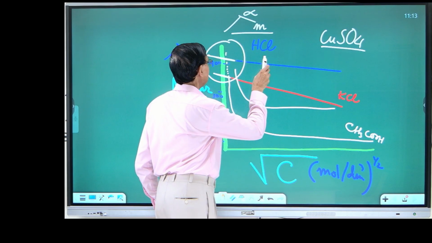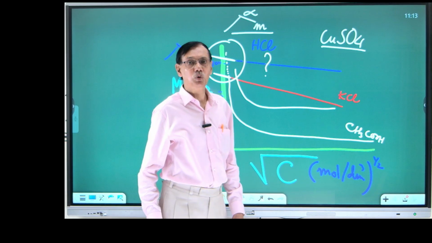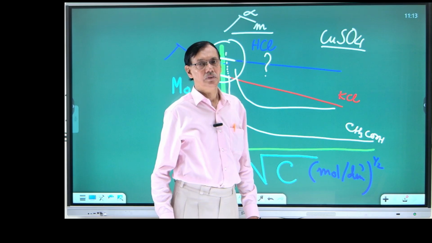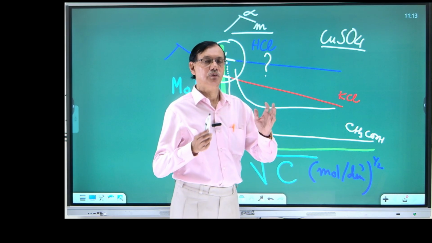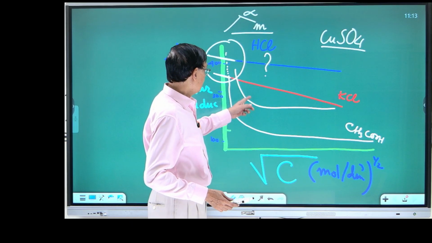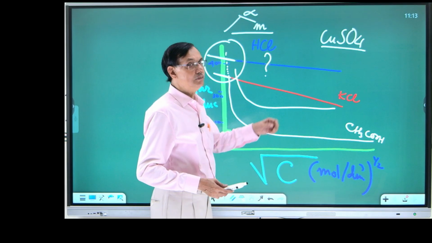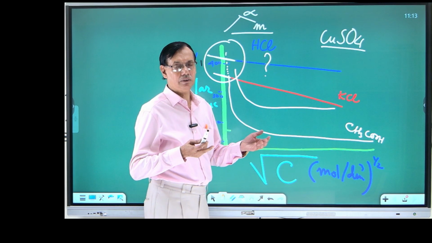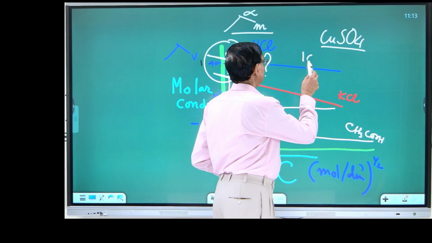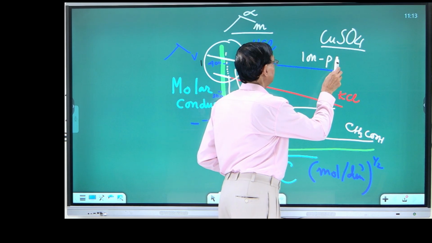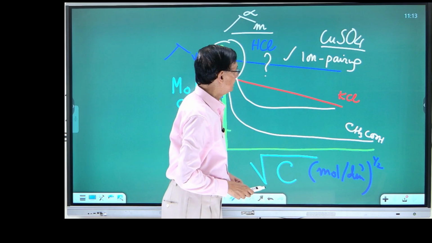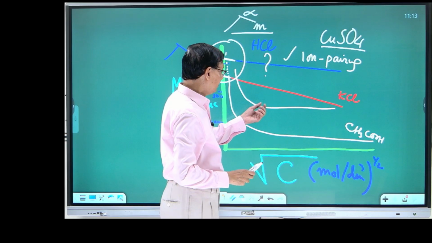So the question arises: how do we calculate the molar conductance of a weak electrolyte at infinite dilution? You can ask me, sir, why the nature of copper sulfate is different? Today I will not discuss these things, but you must know that it is due to ion pairing, hydrochloric acid migrations and other things. So that is the starting point.